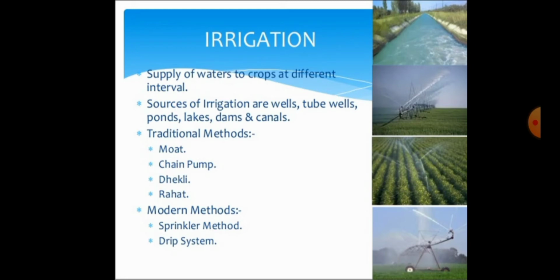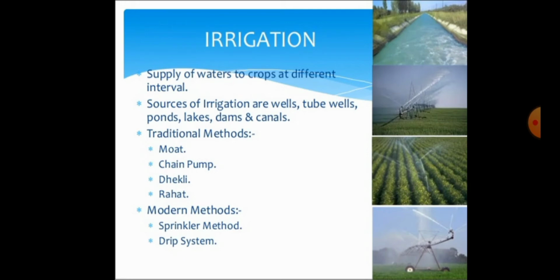One more very important point is that water is absorbed by the plant's roots for healthy growth and development. Along with the water, roots also absorb minerals and fertilizers.